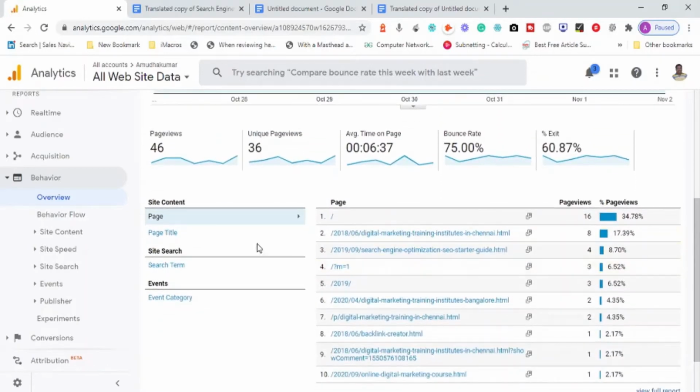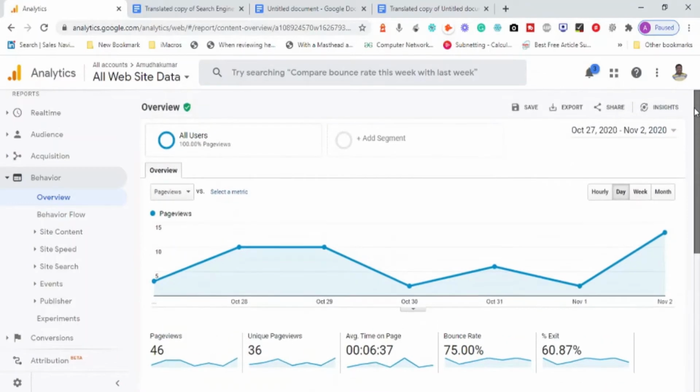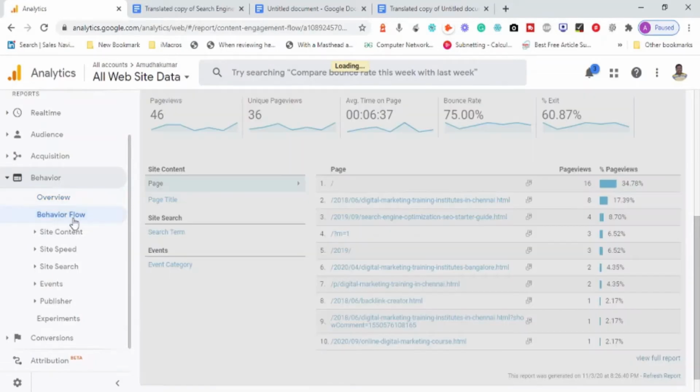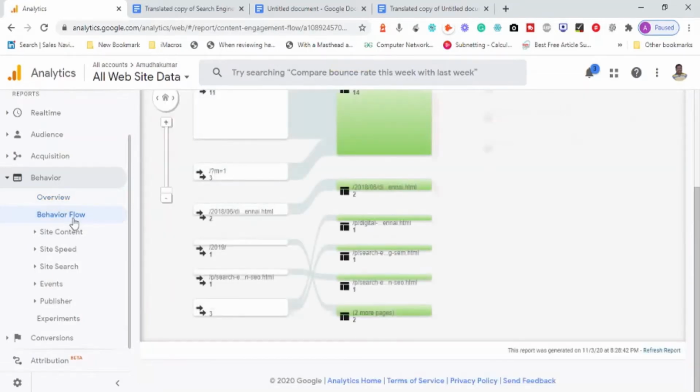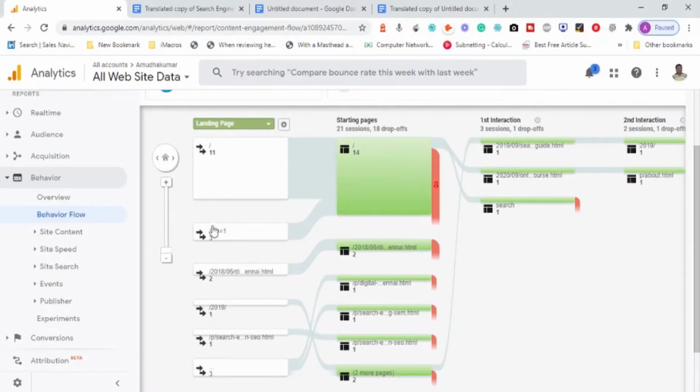Then we have the content, page title, site search, which is a search happening, and events, where people clicked and moved on. This is the summary of the report at the bottom. You can go here and look at the behavior flow, which means what these people did on your website. Behavior flow is the user interaction. This forward slash means the home page, the landing page, the page people used to come to your website.